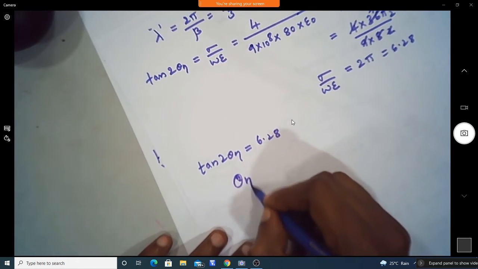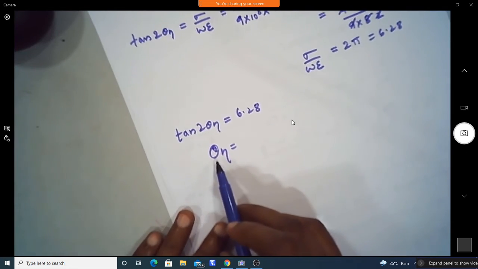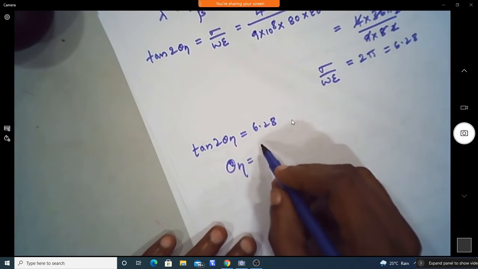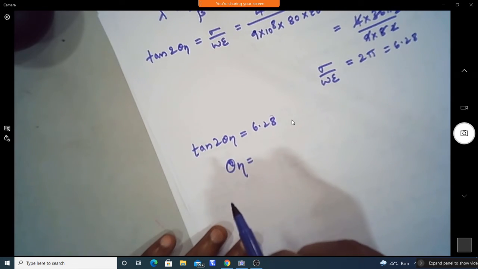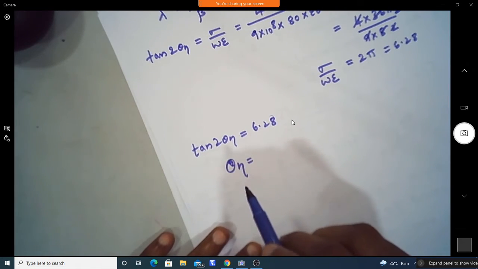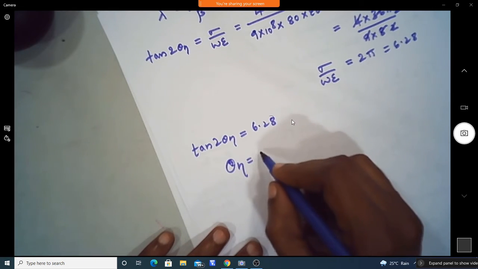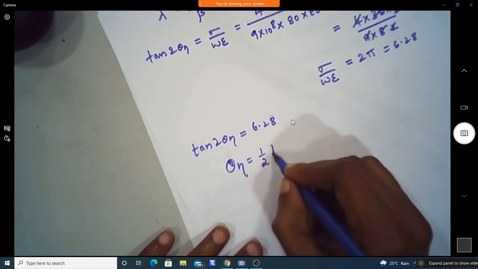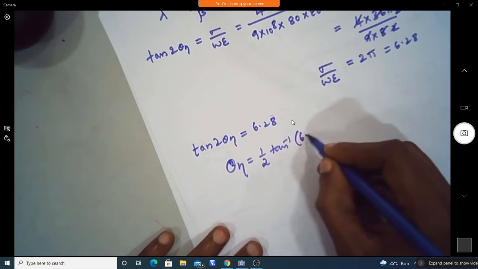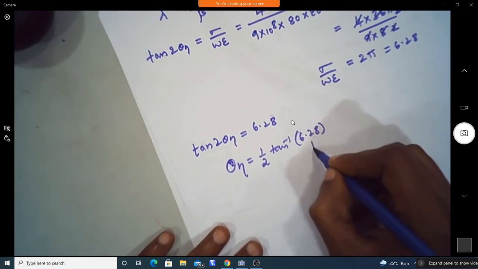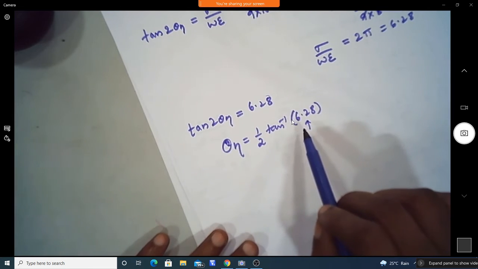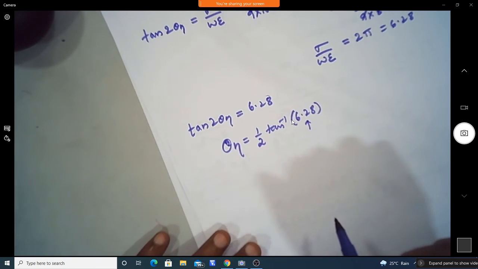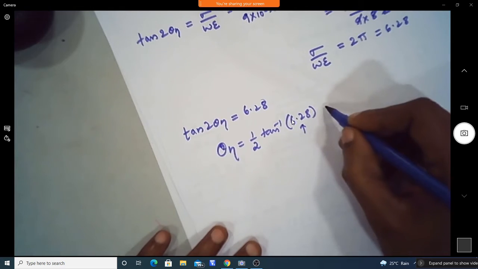Now we can find the angle of the intrinsic impedance, theta n, which is half into tan inverse of 6.28. This is in radians. You need to find the angle in radians, then you can convert it to degrees.